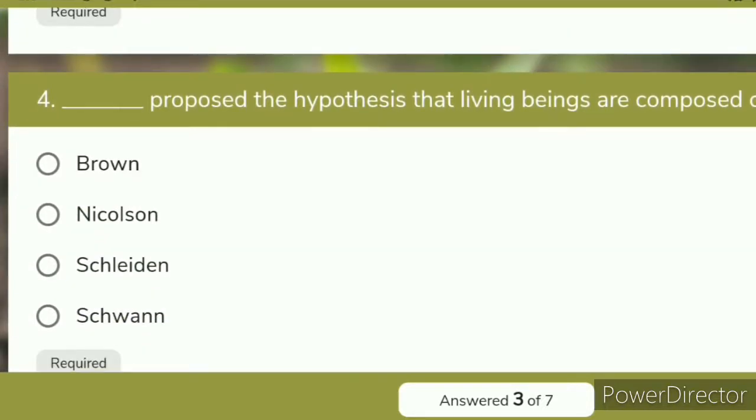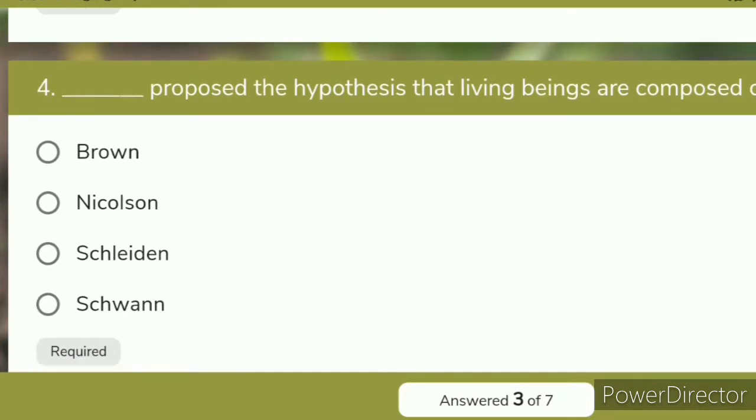Who proposed the hypothesis that living beings are composed of cells? Actually, Brown observed the nucleus, and Nicholson explained the sandwich model or mosaic sandwich model of the cell membrane. Schleiden and Schwann explained the cell theory, but the right answer is that Schwann proposed the hypothesis that living beings are composed of cells.